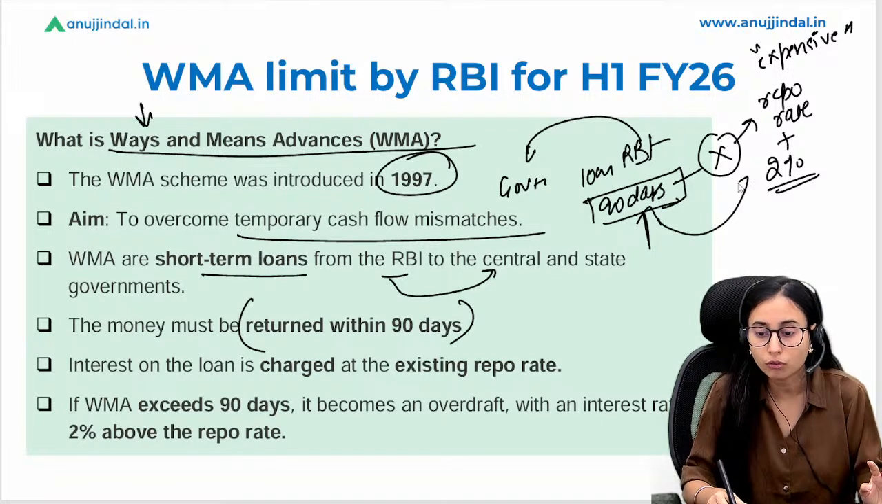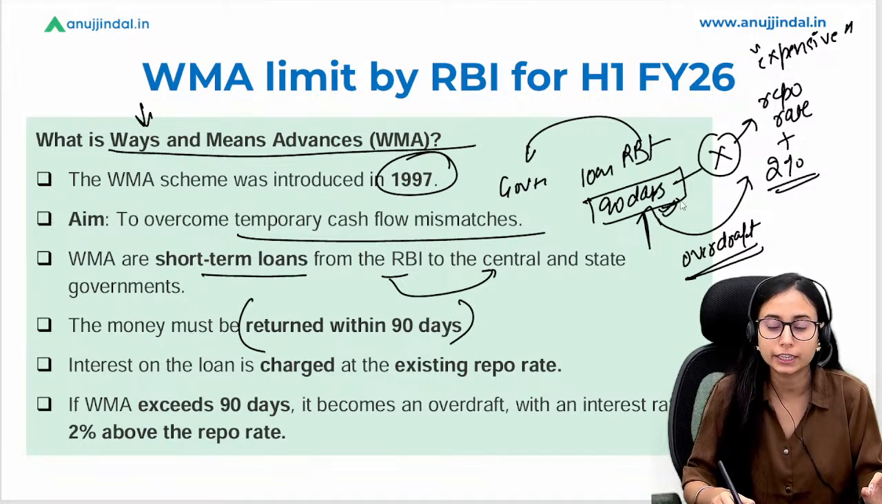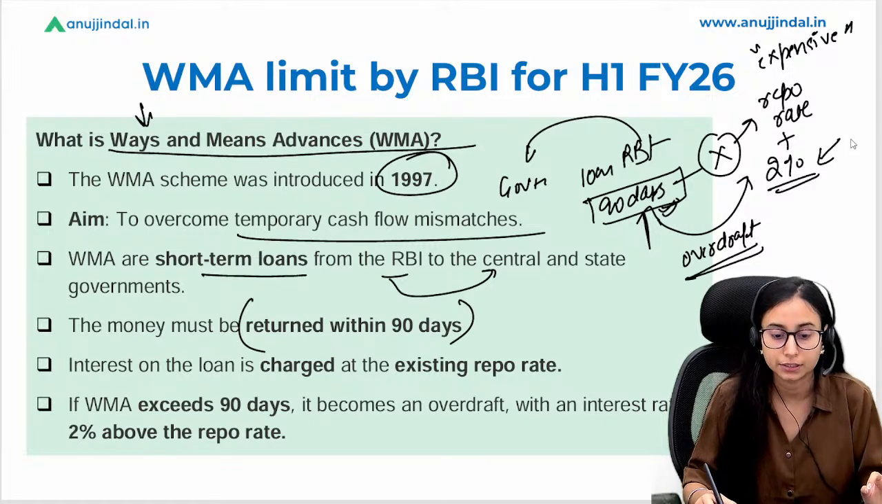In case they overdraft, means that they have extended the timeline, this timeline of 90 days, they will be charged 2% more for the interest rate. Okay.